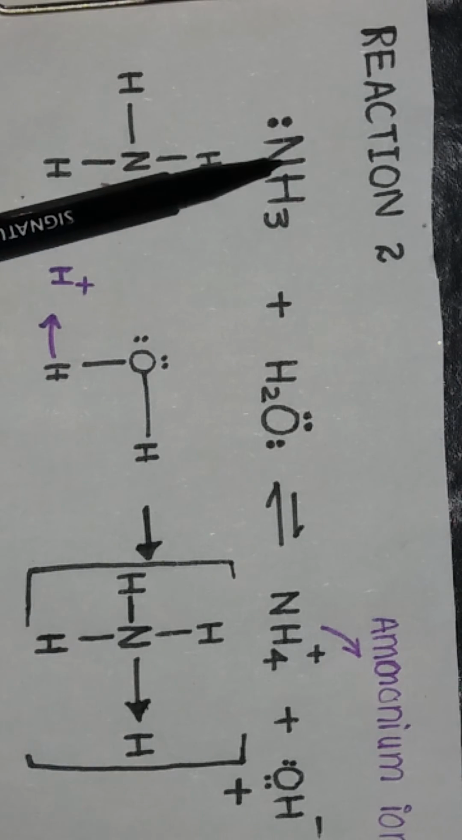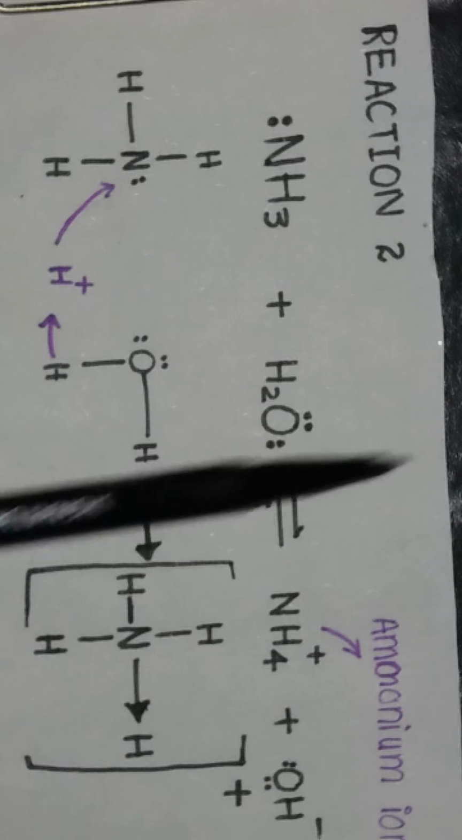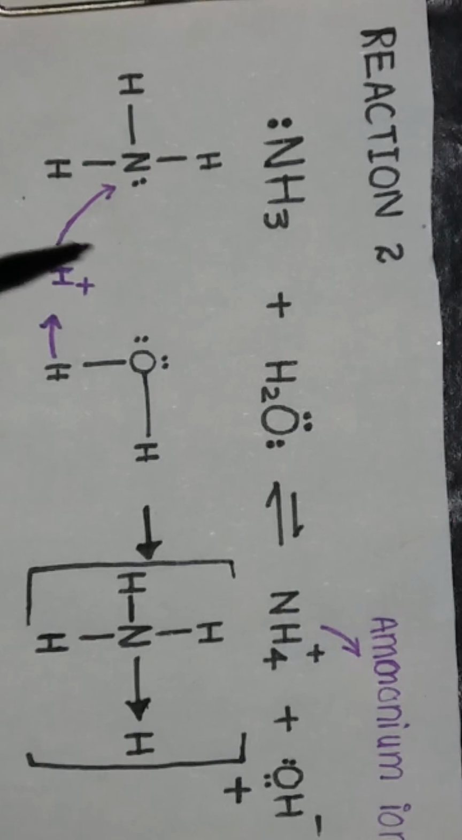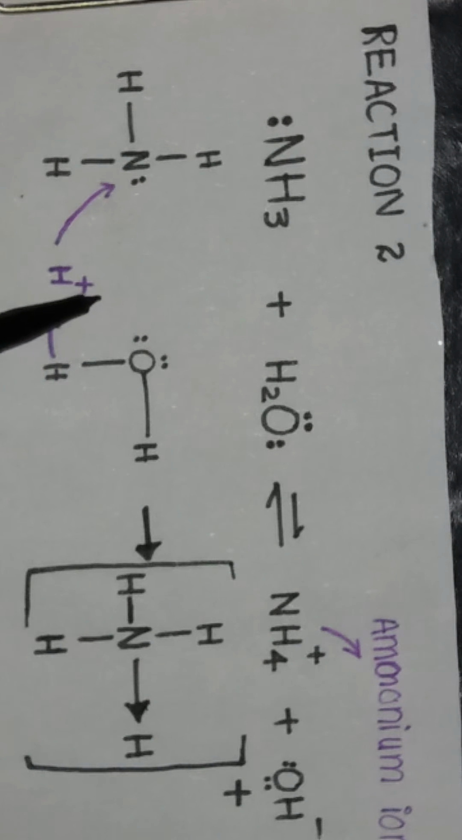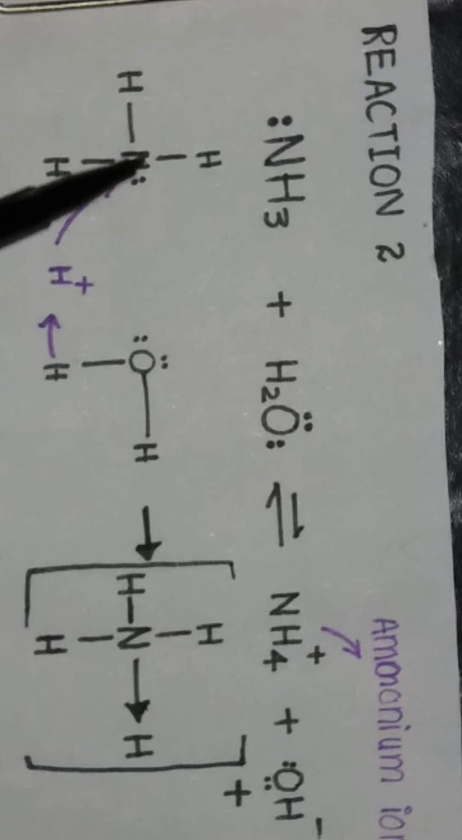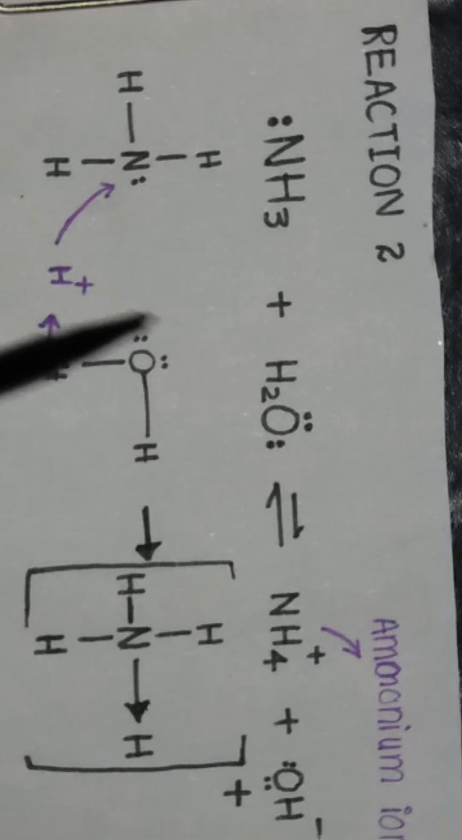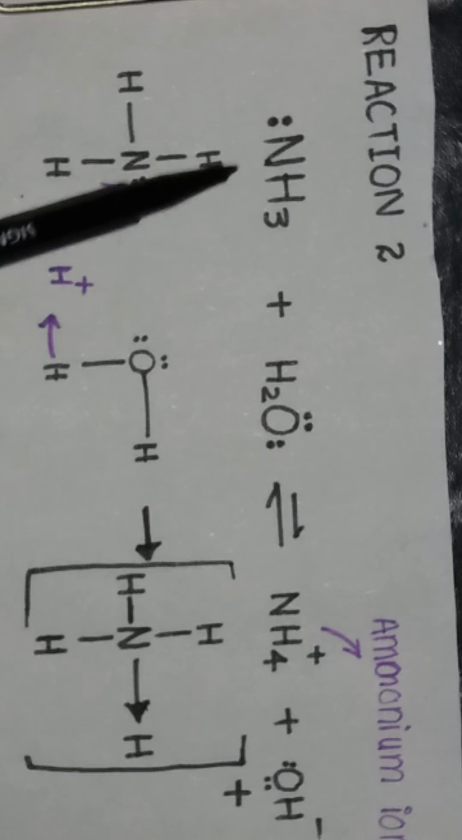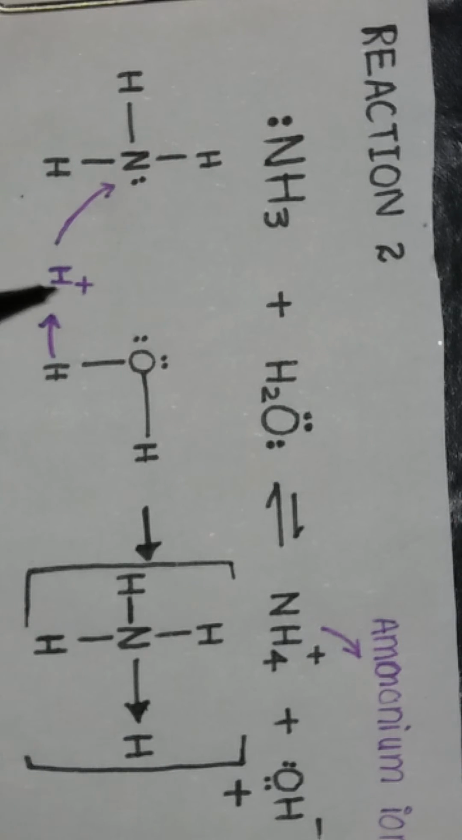Whenever ammonia comes in contact with a water molecule, the water molecule releases its proton in the shape of a hydrogen ion. Because ammonia has one lone pair of electrons, it can make a bond with this proton released by the water molecule. So ammonia forms a coordinate covalent bond with this proton and the molecule becomes like this.